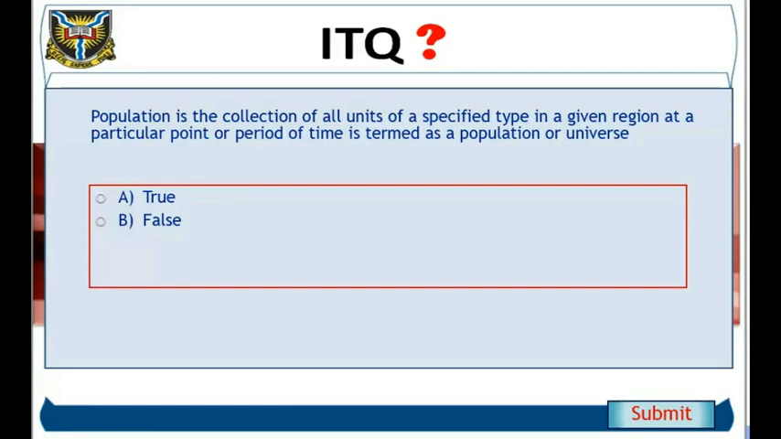In-text question. The collection of all units of a specified type in a given region at a particular point or period of time is termed a population or universe. In-text answer. True.